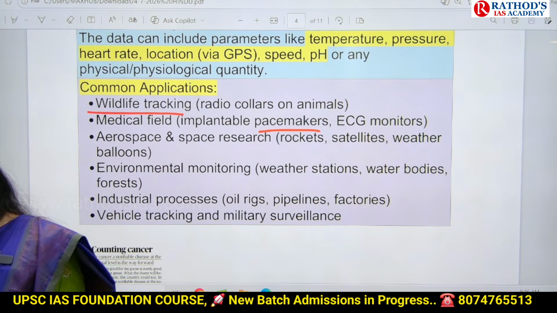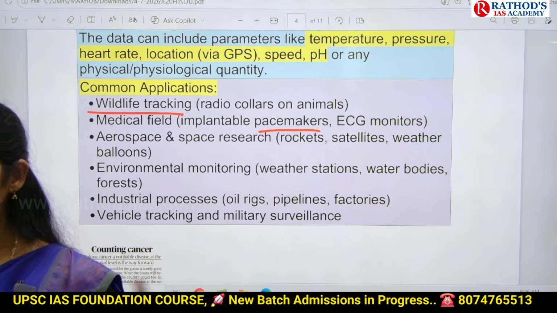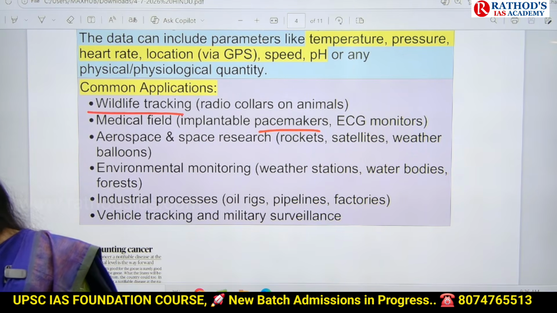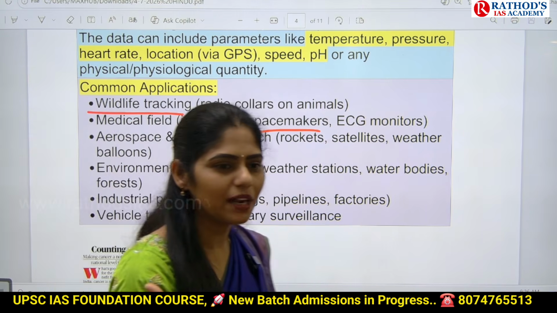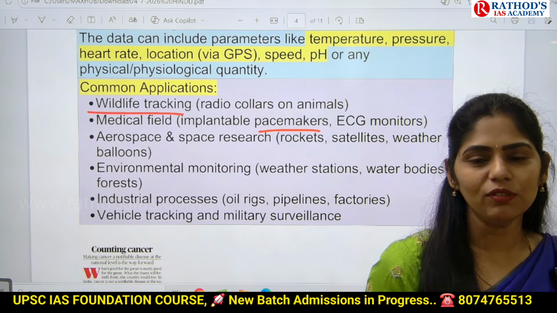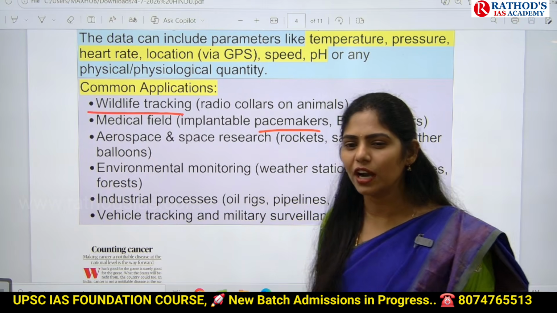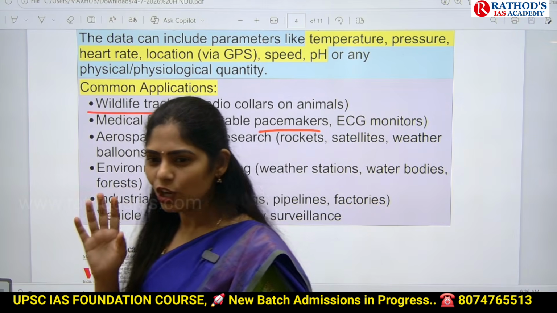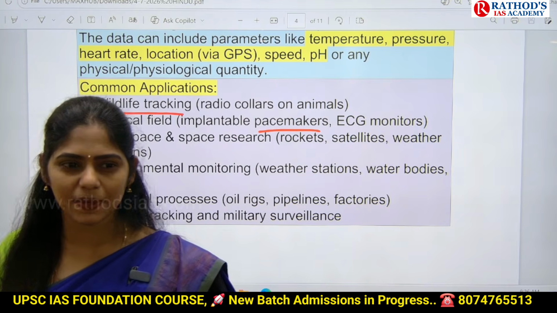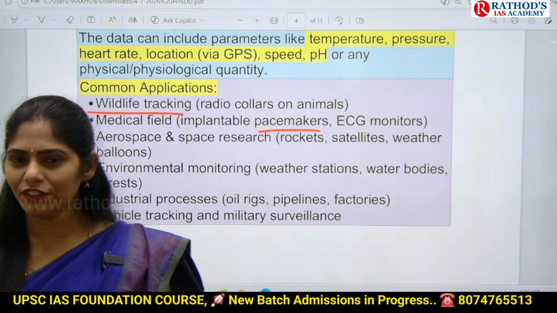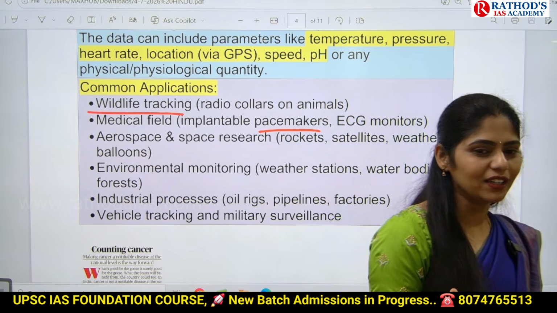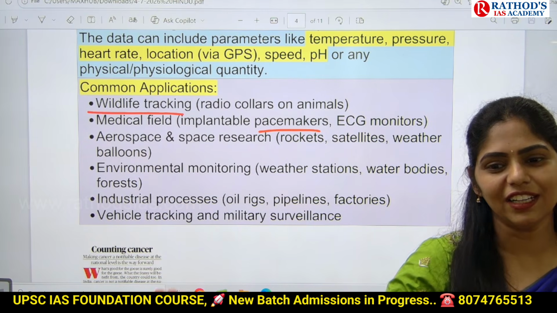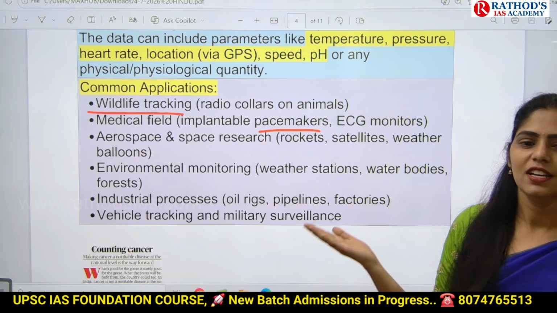And not only seeing those movies, you have to apply it, try to understand everything. So pacemakers are related to the heart. They control the heartbeat actually. Some people have this problem of slow heartbeat or very high heartbeat. Normally, how many times does our heart beat per minute? 72. If it is less than 50, it is called bradycardia. If it is more than 90, it is called tachycardia.